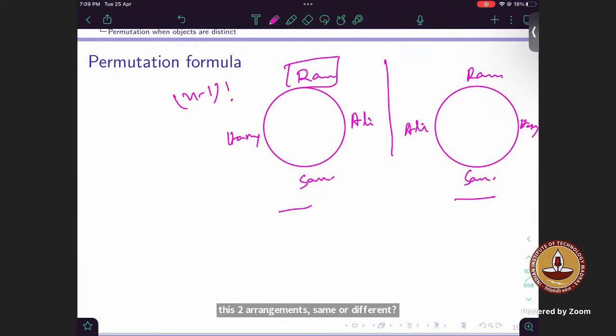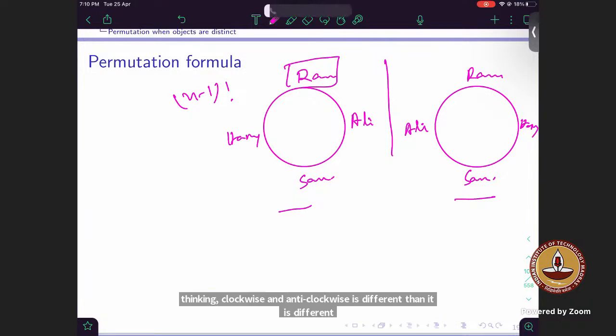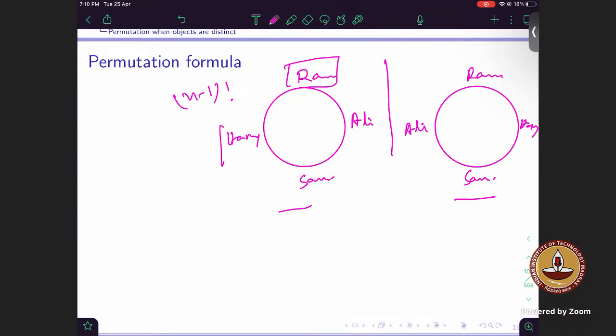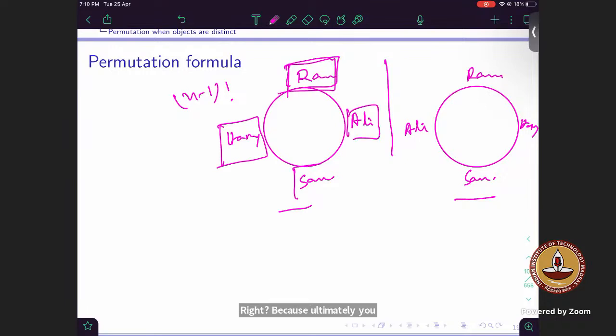If thinking clockwise and anti-clockwise is different, then it is different. So these cases, you have to take to be different. Why? Because ultimately, if they're persons, they're all identical, right? It means you can identify them differently. They're not identical, they're distinct objects, distinct people, right?